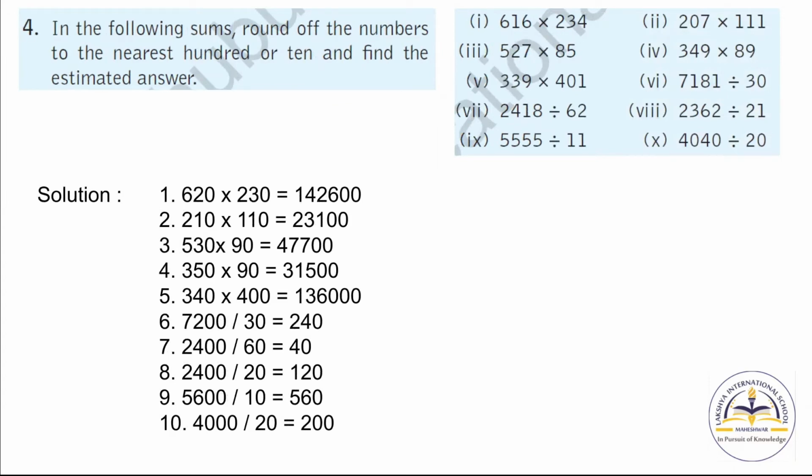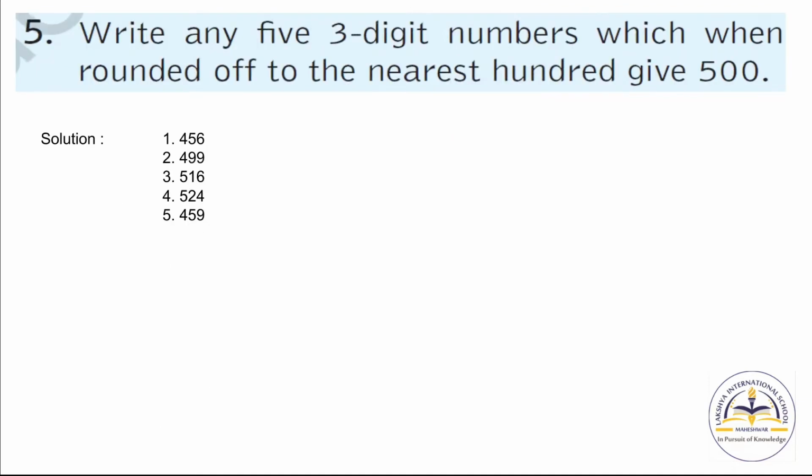Now question number 4, in the following sums, round off the numbers to the nearest 100 or 10 and find the estimated answer. Now here first question is 616 into 234. So when you round off 616, you will get 620, and when you round off 234, you will get 230. So when you multiply both the numbers, you will get 1,42,600. So this is your answer. Now in the same manner you have to solve the others.